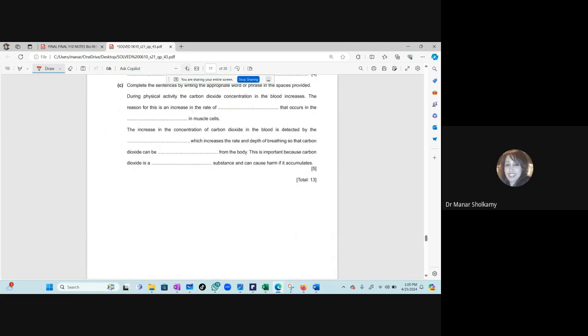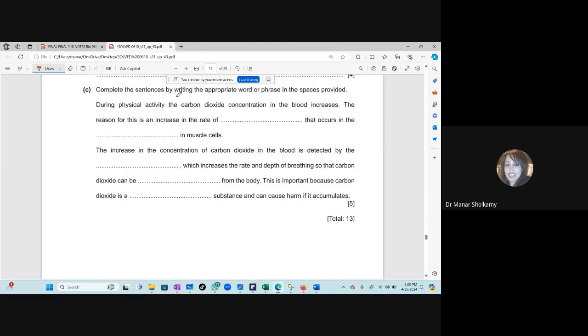Now let's finish this exam that doesn't want to finish. Complete the sentence. During physical activity, the carbon dioxide concentration in the blood increases. And the reason for this is an increase in the rate of what? What increases CO2 in the blood?